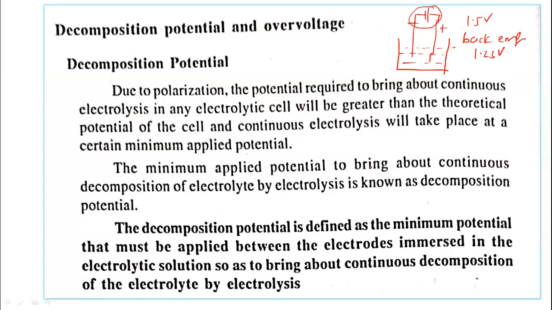So the decomposition potential is defined as the minimum potential that must be applied between the electrodes dipped in the electrolytic solution so as to bring about continuous decomposition of the electrolyte by electrolysis. In one sentence, decomposition potential is the potential required to decompose the given electrolyte continuously. It is the minimum potential that must be applied between the electrodes dipped in the electrolytic solution so as to bring about continuous electrolysis of the electrolyte.